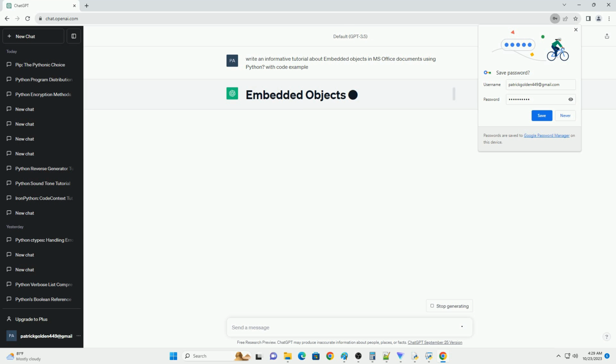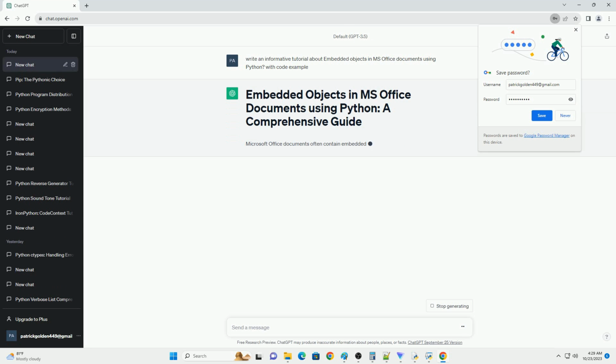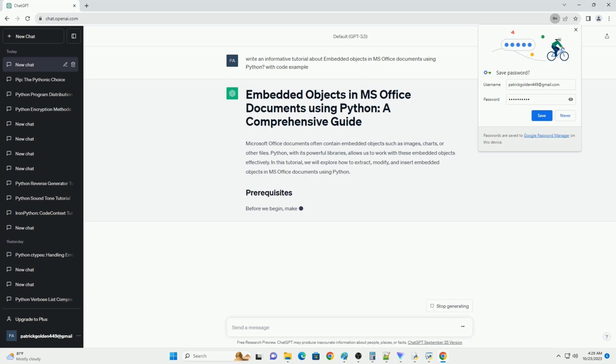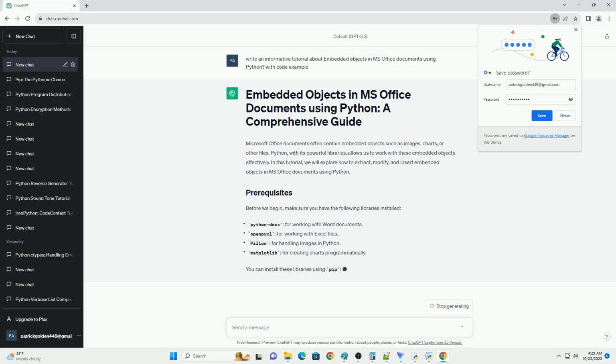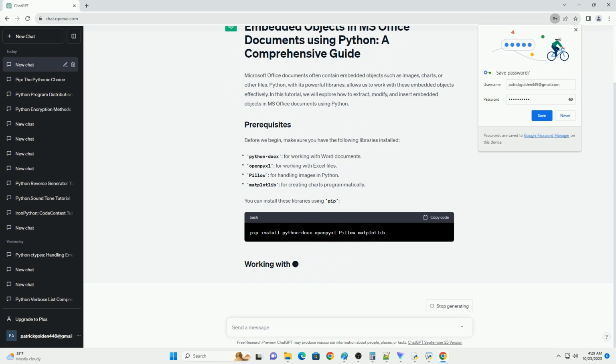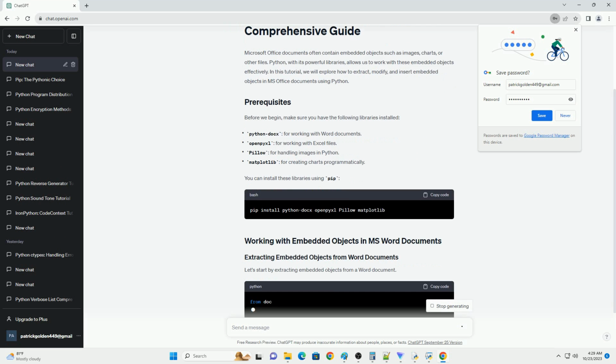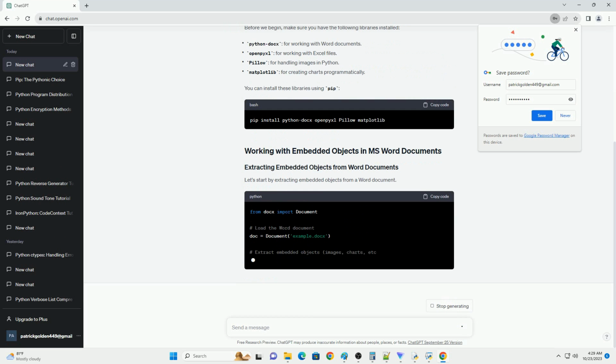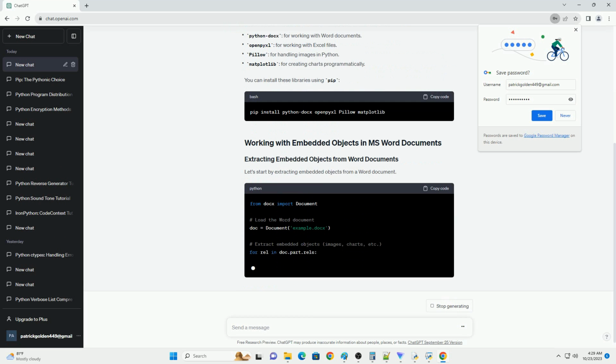Embedded objects in MS Office documents allow you to include various types of content, such as charts, tables, and other documents within your Word, Excel, or PowerPoint files. Python, with the help of the python-pptx, openpyxl, and python-docx libraries, can be used to create, modify, and extract embedded objects from MS Office documents. In this tutorial, we will cover the following topics.